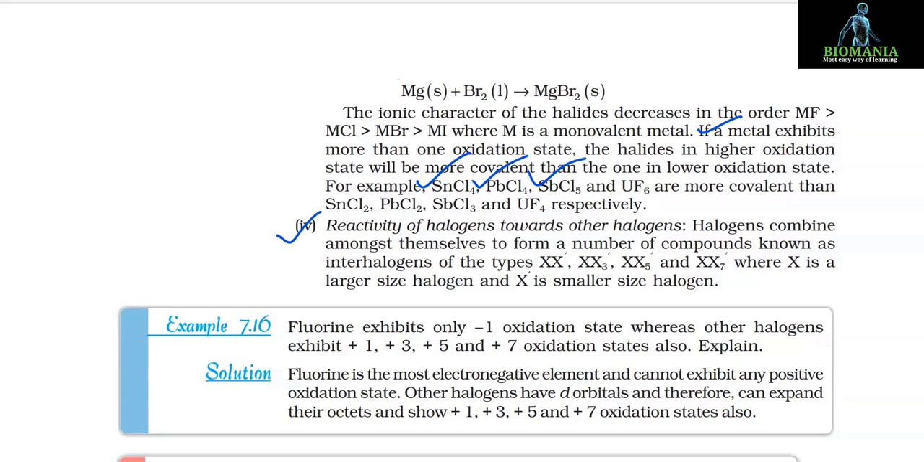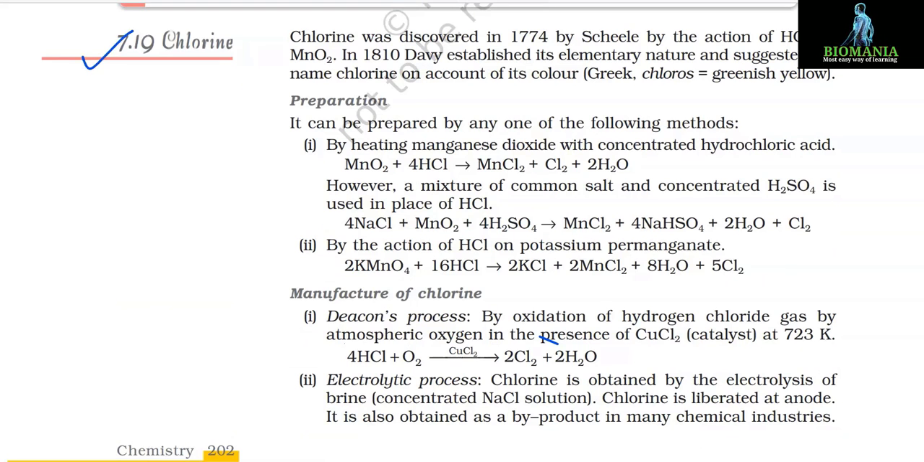Number 4, reactivity of halogens towards other halogens. Halogens combine among themselves to form a number of compounds known as interhalogens of the types XX', XX'3, XX'5 and XX'7, where X is a large size halogen and X' is a smaller size halogen. 7.19 Chlorine. Chlorine was discovered in 1774 by Scheele by the action of HCl on MnO2, and in 1810 Davy established its elementary nature and suggested the name chlorine on account of its color. Greek chloros means greenish yellow.